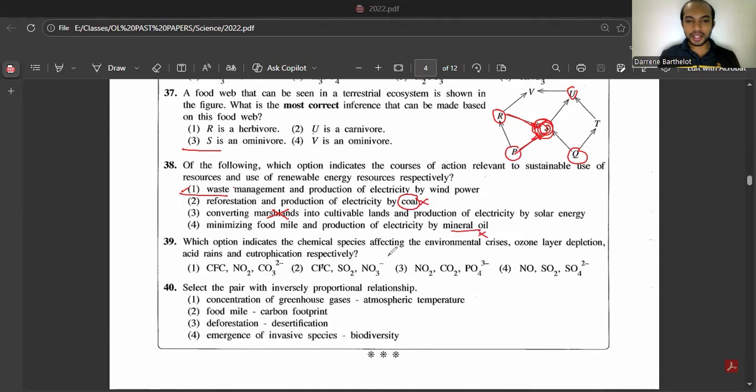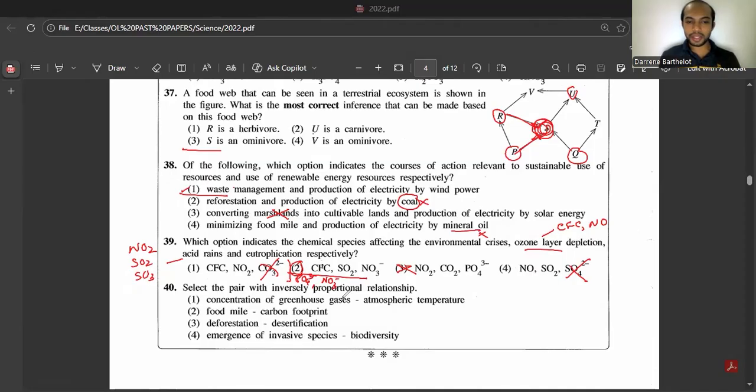39. Which option indicates chemical species affecting environmental crises: ozone layer depletion, acid rain, and eutrophication? So for ozone layer depletion, you have CFC and NO. For acid rain, you have sulfur dioxide, sulfur trioxide, and nitrogen dioxide. These are three gases. For eutrophication, you have phosphate and nitrate ions. So by considering these, let's find the answer. First answer should be either CFC or NO. So third answer can be omitted. Then second one, it should be NO2 or SO2. That's also correct. For third one, eutrophication, it should be phosphate or nitrate. So answer is second one. Here you cannot take carbonate, you cannot take sulfate. So second one is the answer.